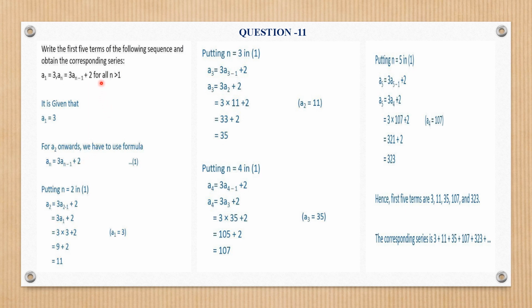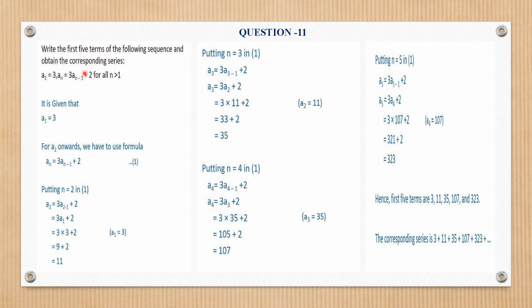And you have to write the first 5 terms for all n greater than 1. Because the first term is given here, the possible values of n will be 2, 3, 4, 5 and 6.